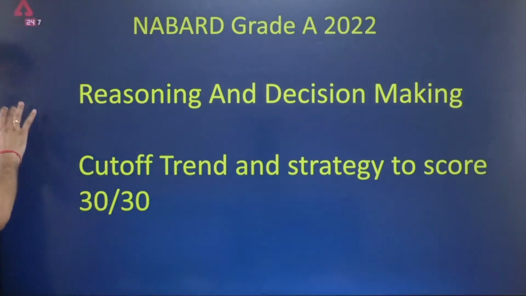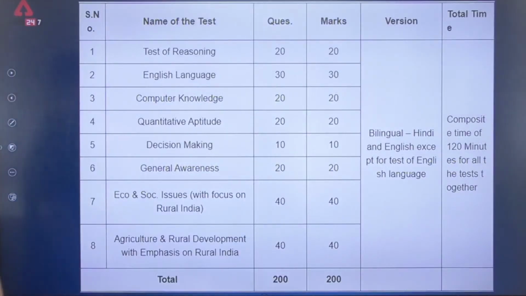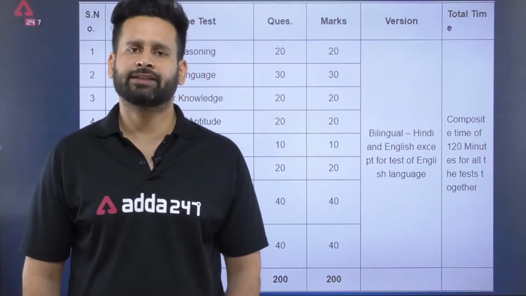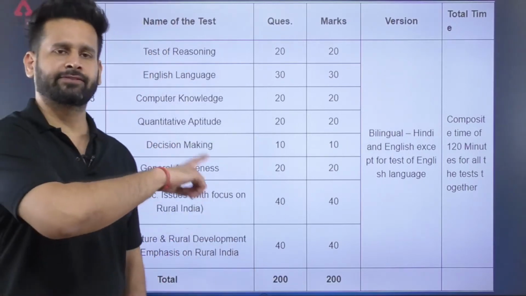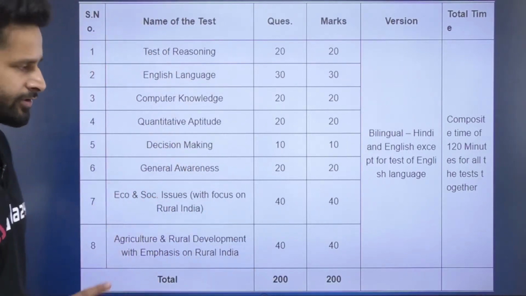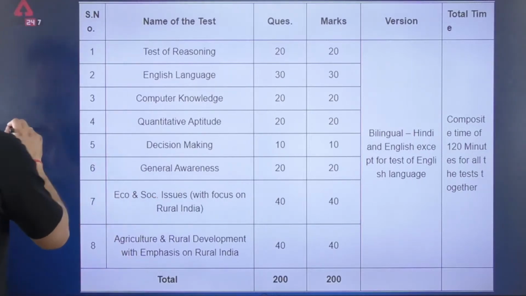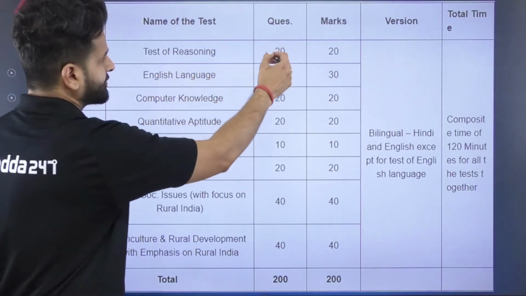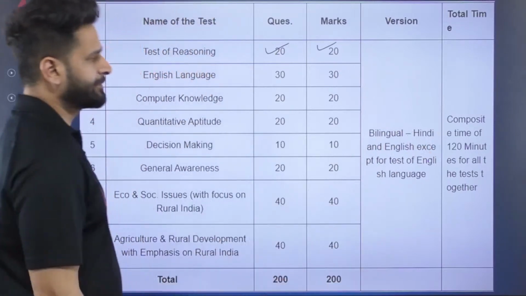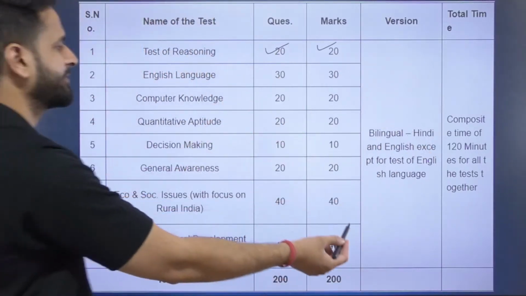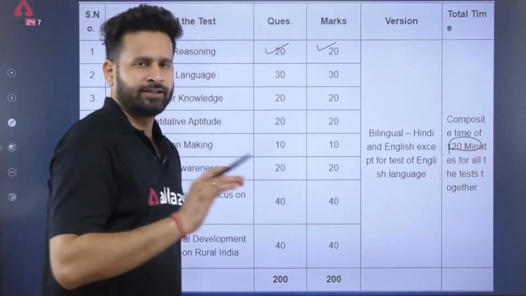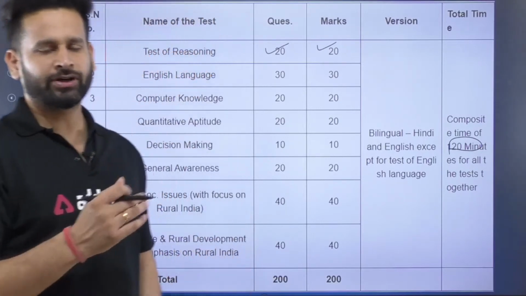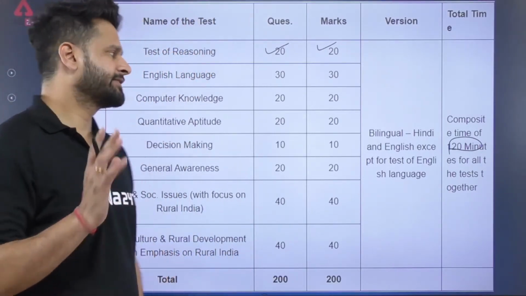So moving ahead, this is the exam pattern of phase 1, that is, we can call it prelims. This screenshot I have taken from the official notification of last year. Here you can see test of reasoning is written: 20 questions, 20 marks, and composite timing will be given, 120 minutes. So there will not be any sectional timing, right? A composite time of 120 minutes, that is 2 hours, is given to you.